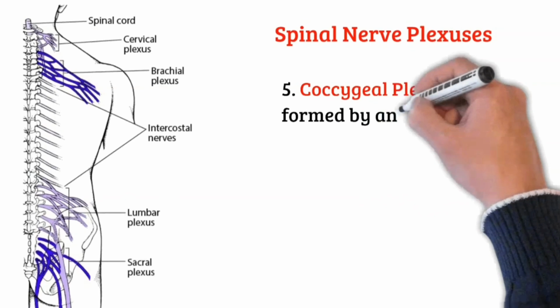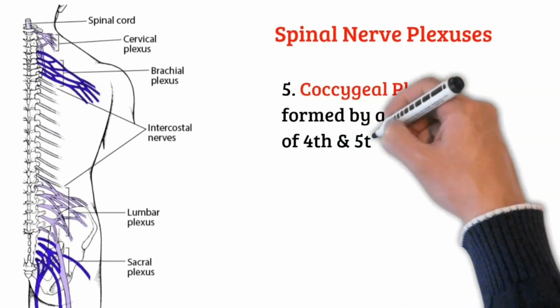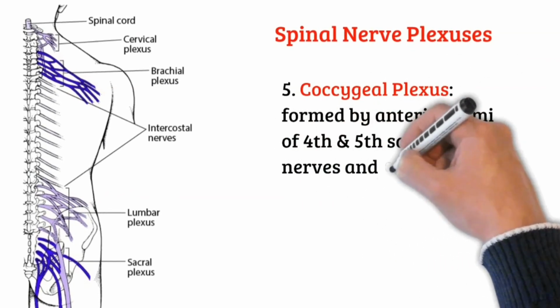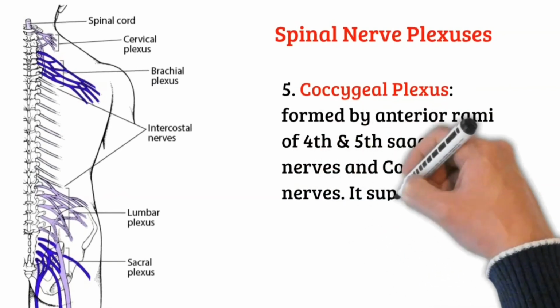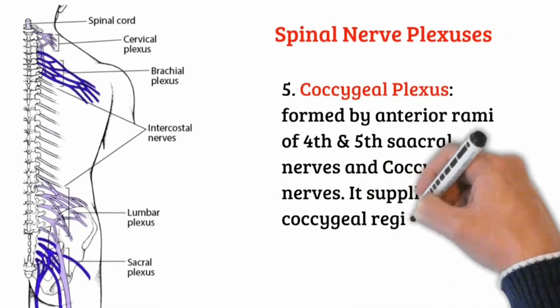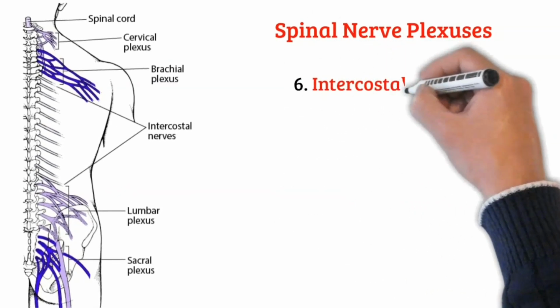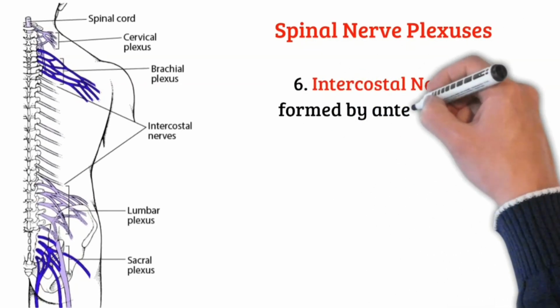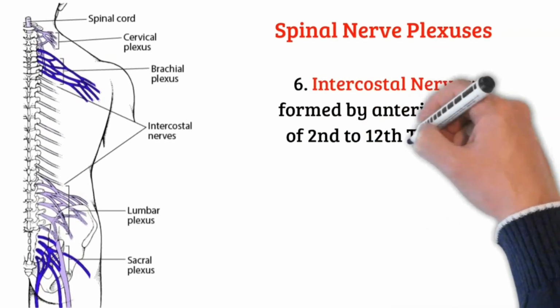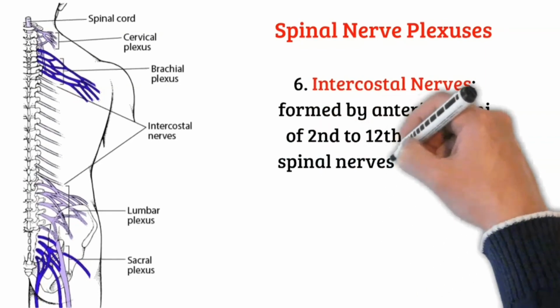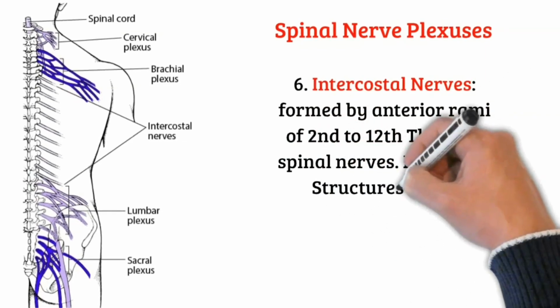Coccygeal plexus is formed by anterior rami of fourth and fifth sacral nerves and coccygeal nerve. It supplies coccygeal region. Intercostal nerves are formed by anterior rami of second to 12th thoracic nerves and they supply intercostal area.